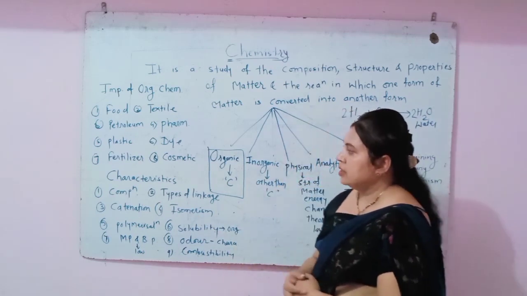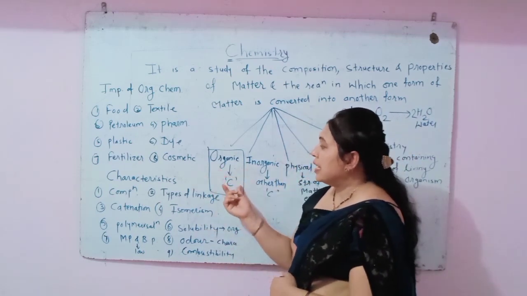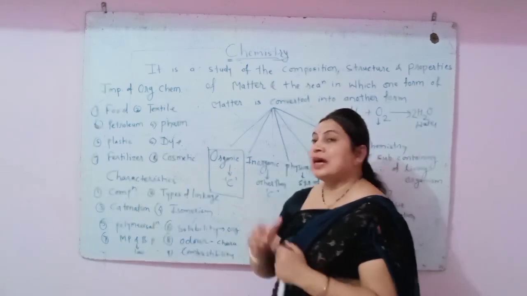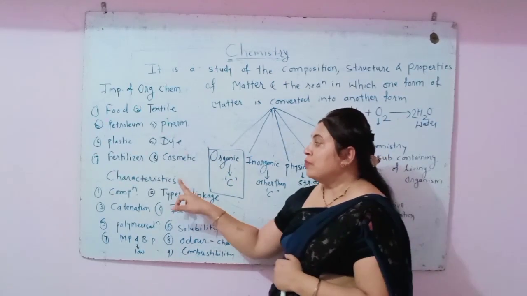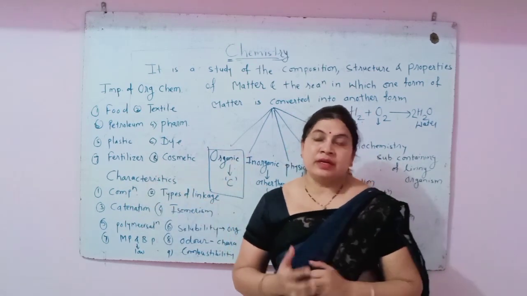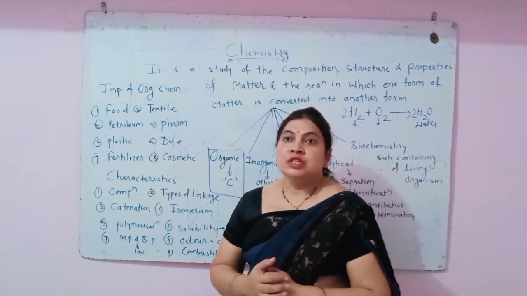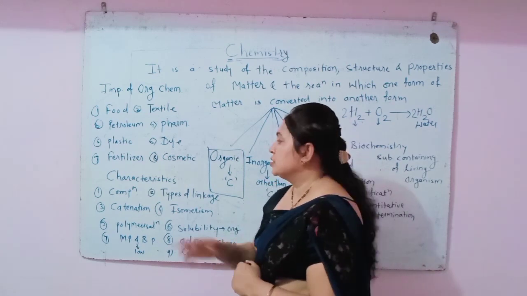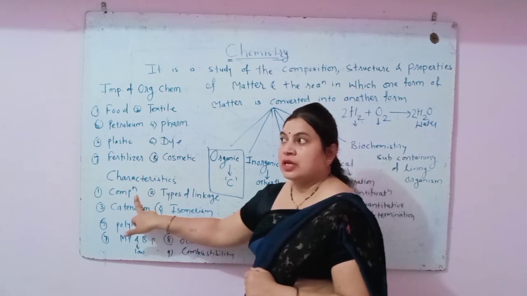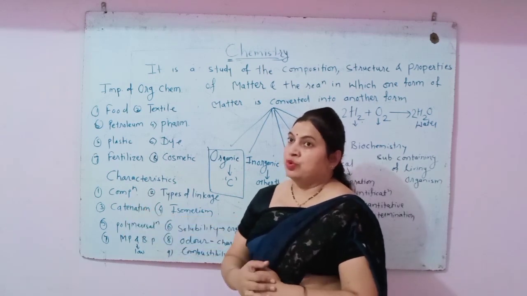Now we can see what is carbon, what are the characteristics of carbon. So carbon has some different characteristics. It gives special types of characteristics. First we can see the composition characteristic, that is the composition.